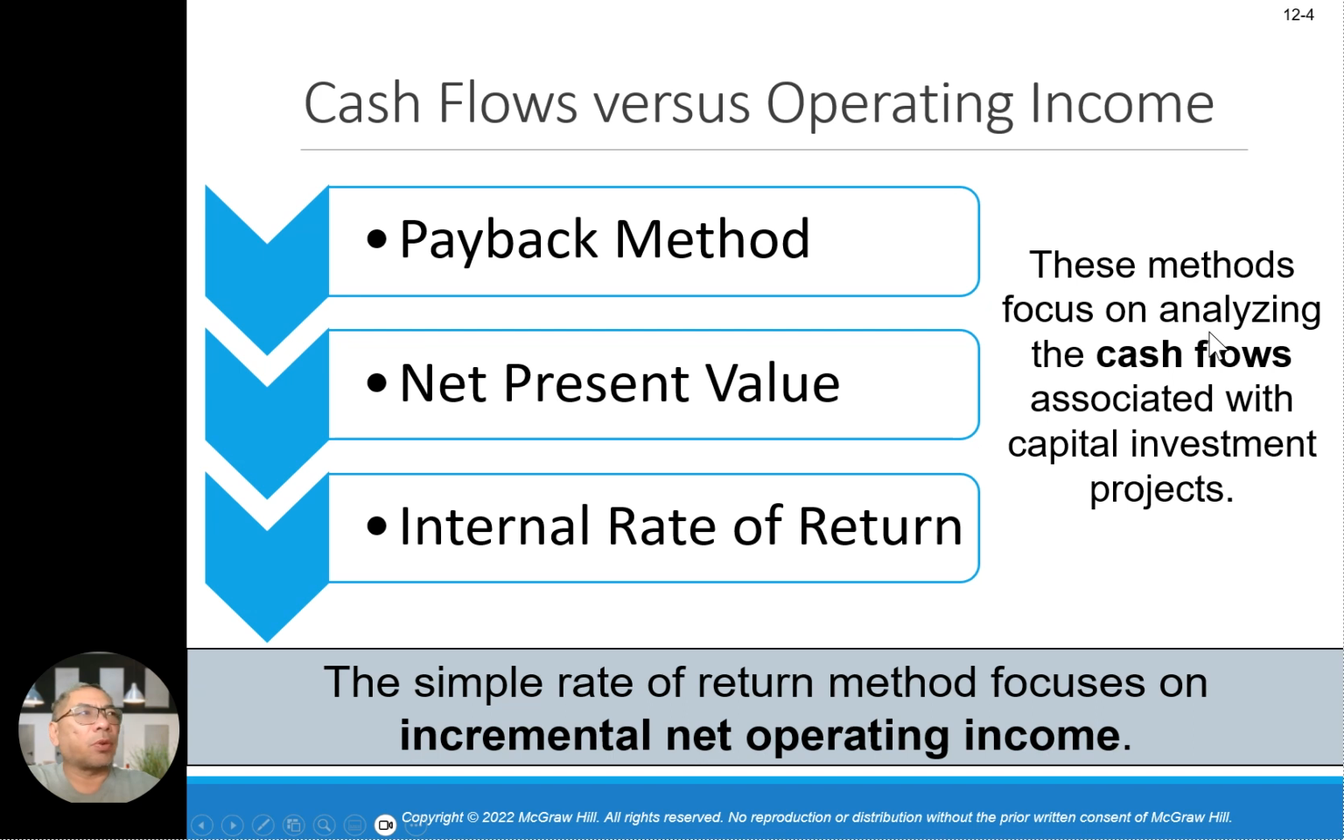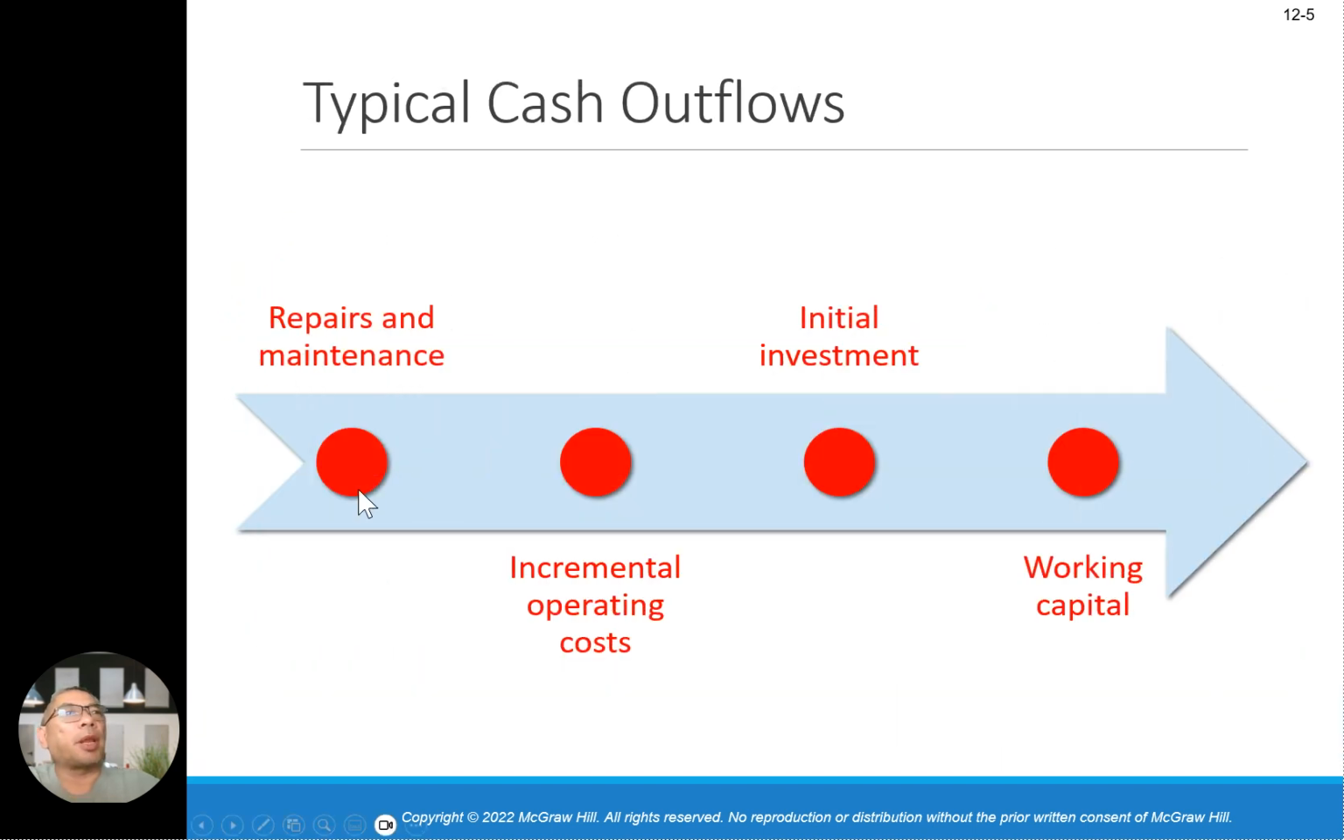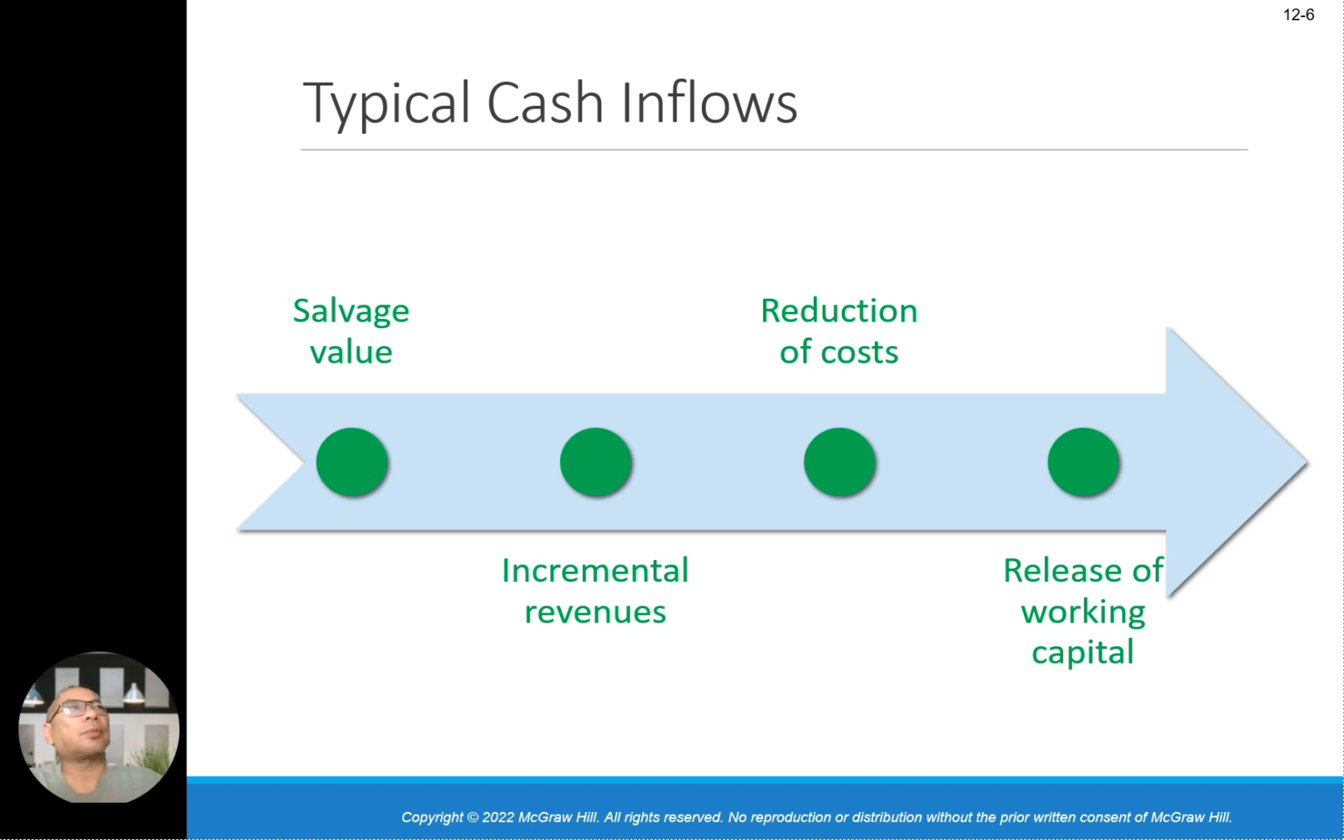This method focuses on analyzing the cash flow associated with a capital investment project. The simple rate of return method focuses on the incremental net operating income. Repair and maintenance, all the way to incremental operating costs, go to the initial investment, go to the working capital. Look at the salvage value, the incremental revenues, the reduction of costs, and release of working capital. This is the typical cash inflow.